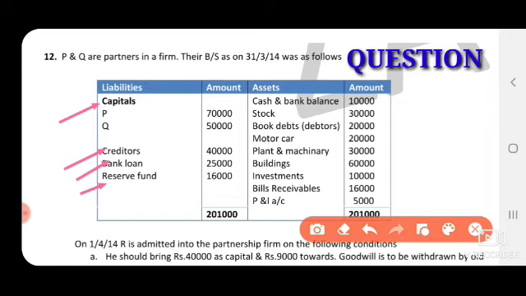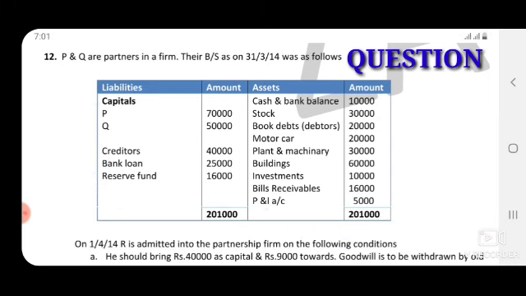Next, the asset side: all the assets are transferred to the new balance sheet except the profit and loss account. It is actually a loss, so it is transferred to the partners' capital account, debit side, and should be shared in the old ratio. Since the old ratio is not there, this P&L account we have to share equally among the old partners.